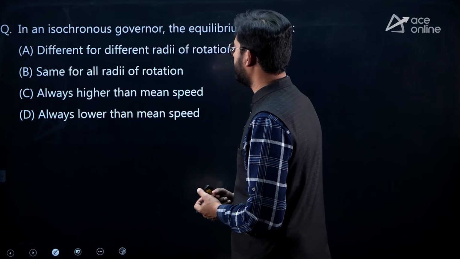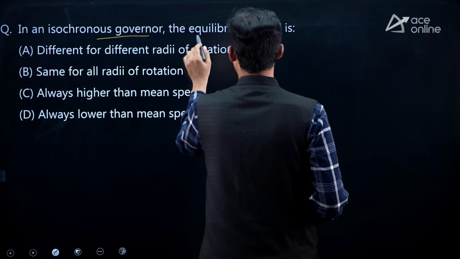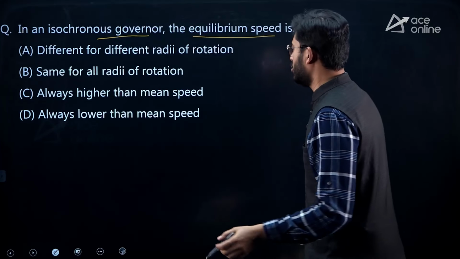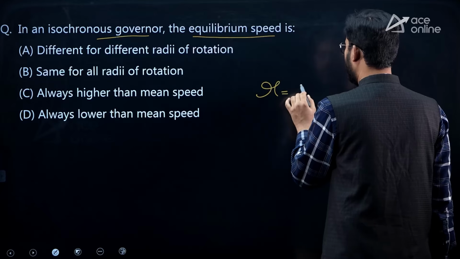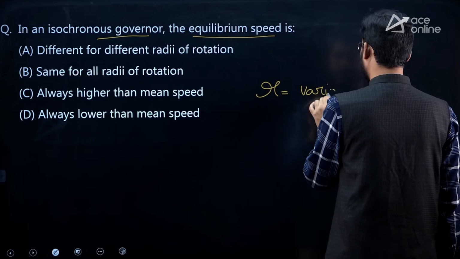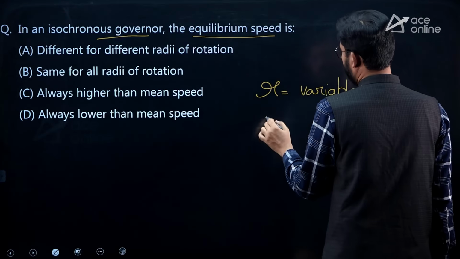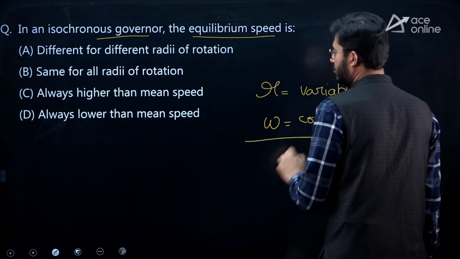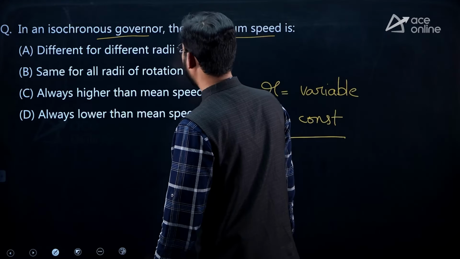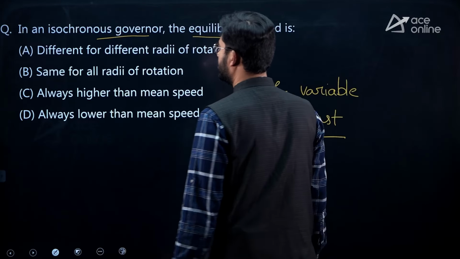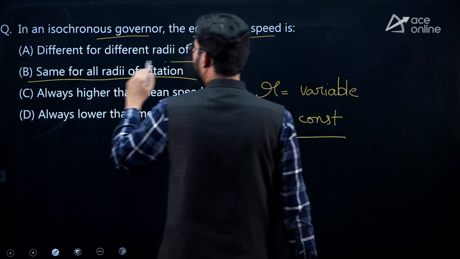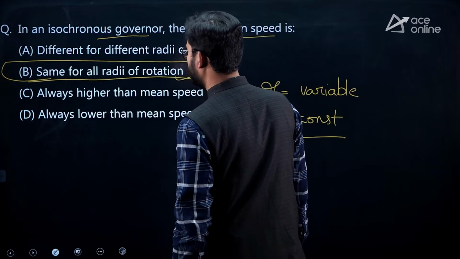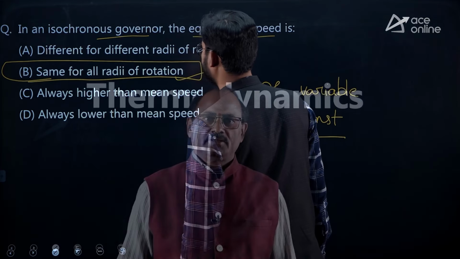In the question, it says about isochronous governor, the equilibrium speed is dash. So isochronous is a theoretical condition. Irrespective of the radius, if r is variable, if r keeps changing, the omega is going to be constant. So here it says that equilibrium speed is same for all radii of rotation. This is the property. So option B is the answer.